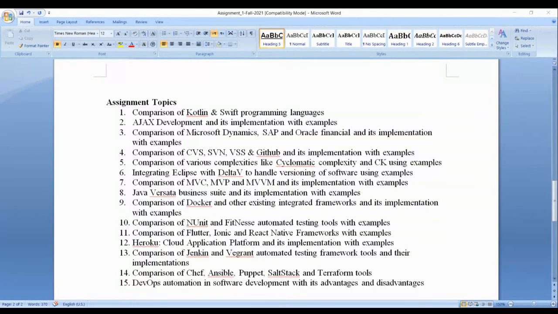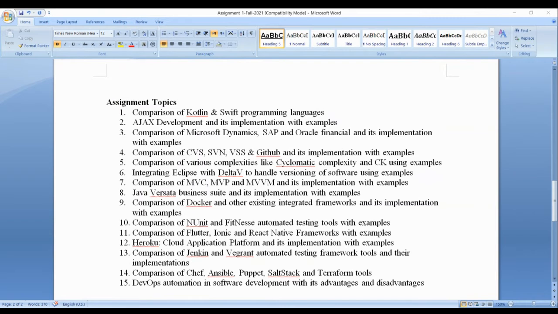Comparison of CVS, SVN, VSS, and GitHub and its implementation with examples. Comparison of various complexities like cyclomatic complexity and CK using examples. Integrating Eclipse with Delta V to handle versioning of software using examples.